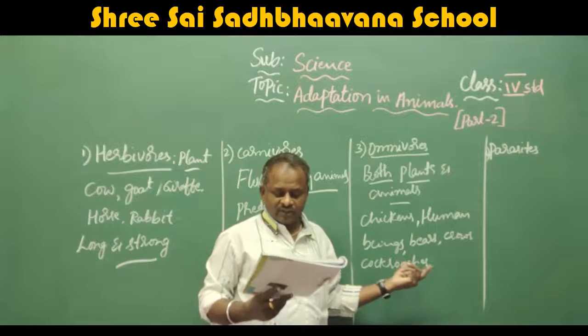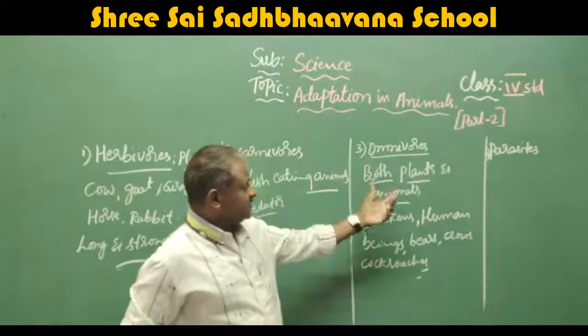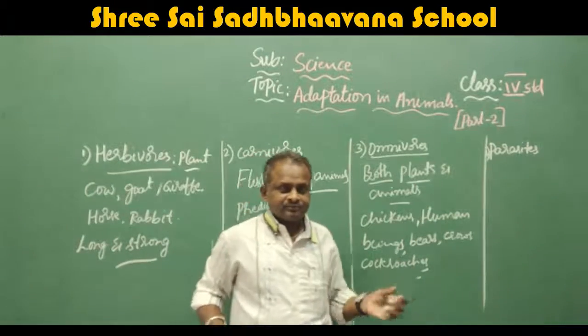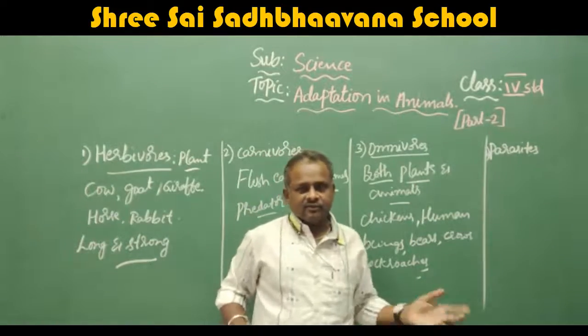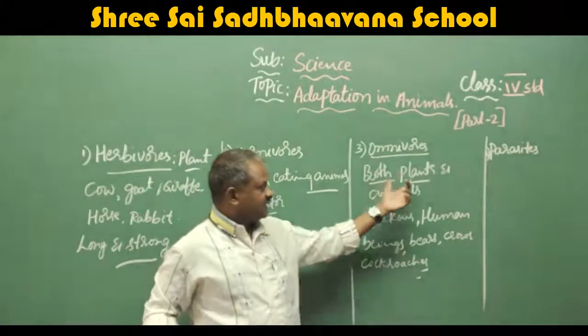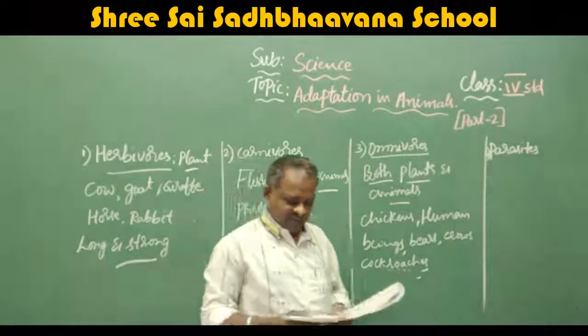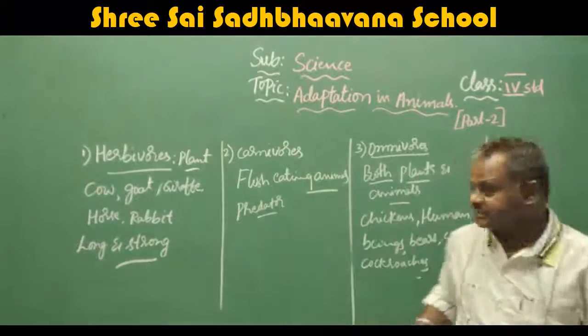Okay. Any doubt? No doubt. That means the animals which eat both plants as well as animals. They eat vegetables, fruits, everything. Along with that, they eat the flesh of animals also. So they are called omnivorous. Next we will go for parasites.